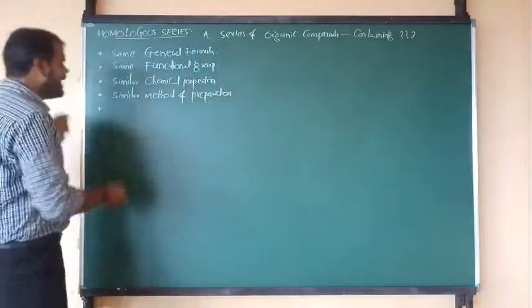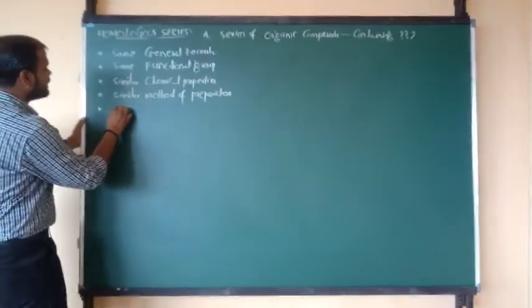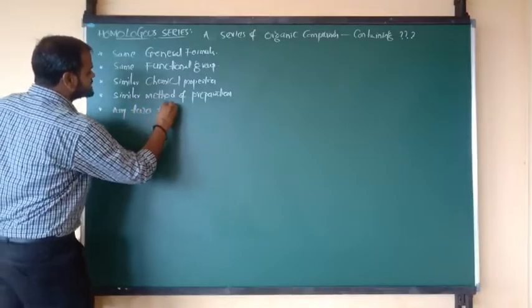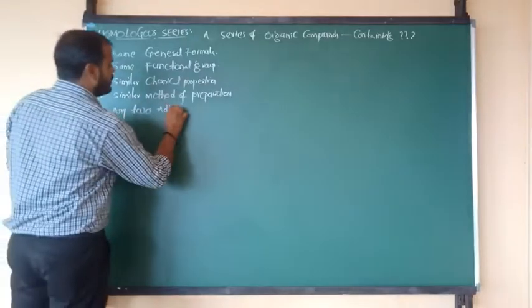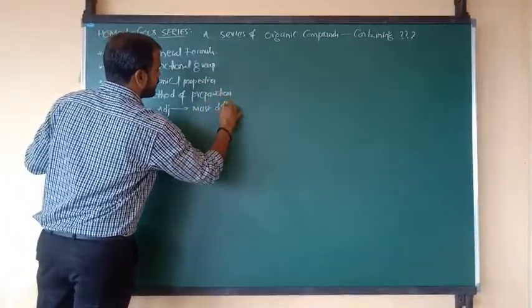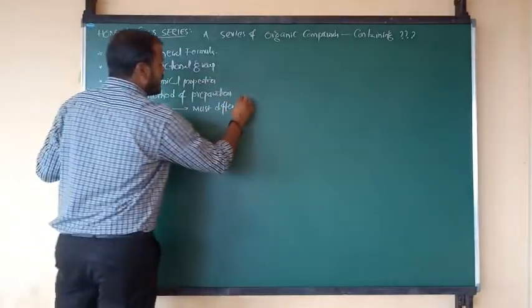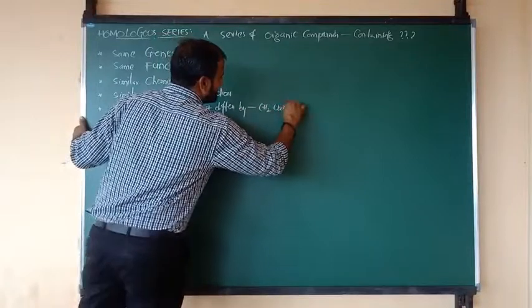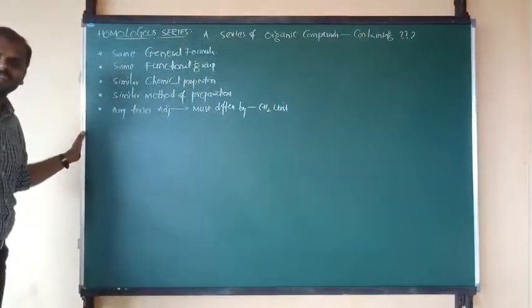Any two adjacent or successive compounds must differ by a CH2 unit.